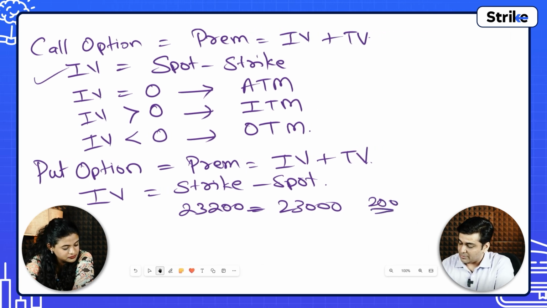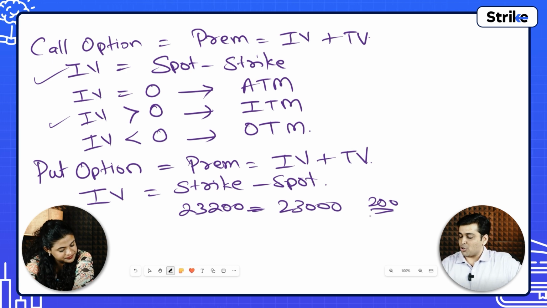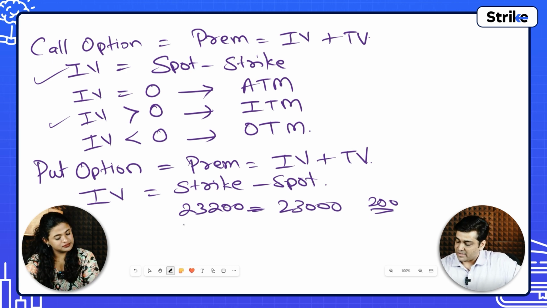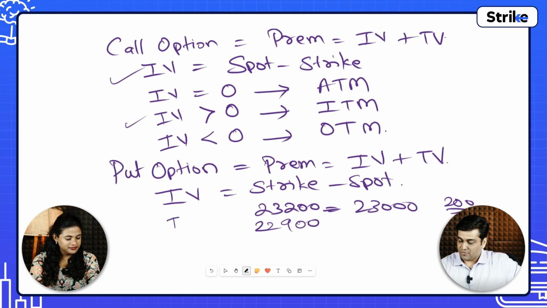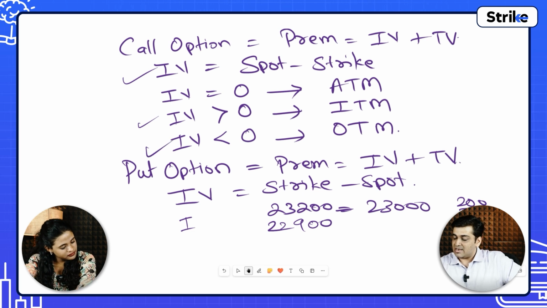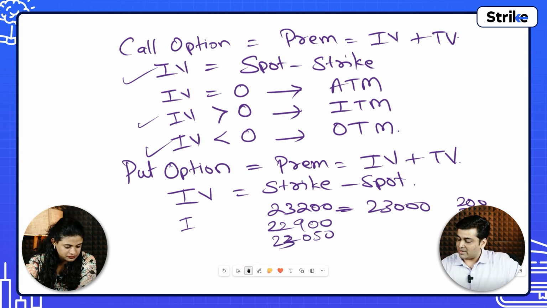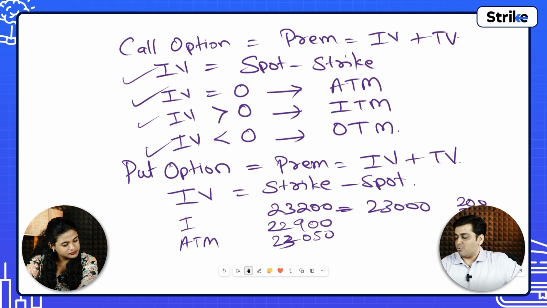So then tell me, this IV where it is greater than 0, what will this be called? In the money. In the money put option. Yes. But if you select a strike which is less, that is 22,900, the IV will be minus 100, or you will take it as 0, and this will be what? Out of the money. Yes. So if IV is less than 0, it will be called out of the money. And somewhere nearby, if you take a strike of 23,050, then this will be called an at the money put option.